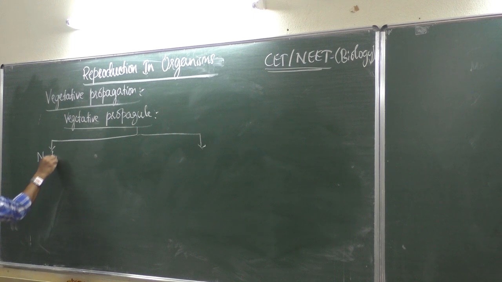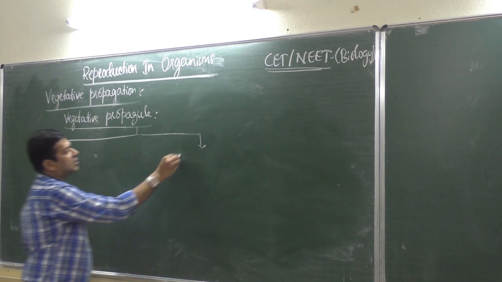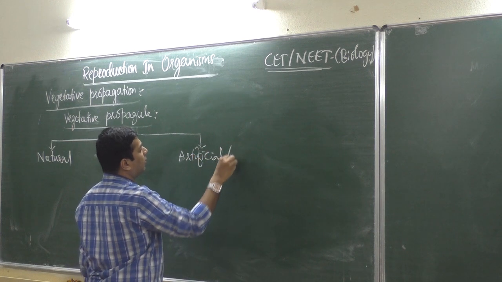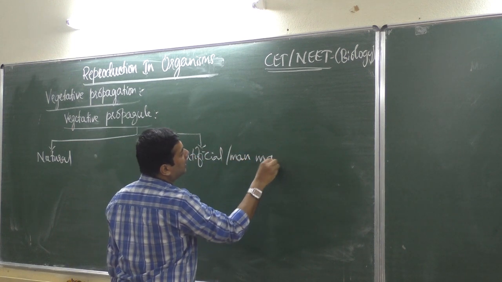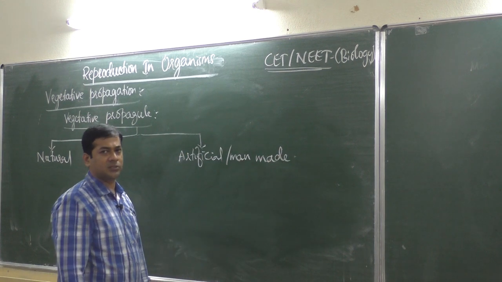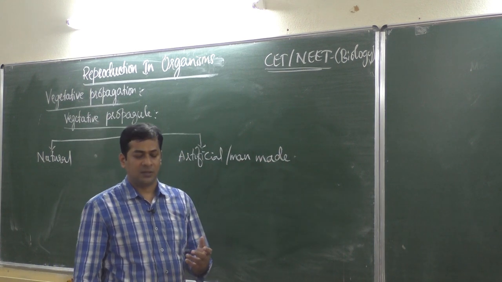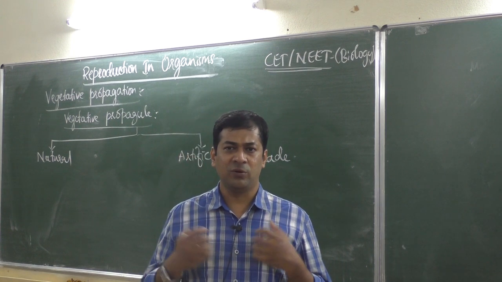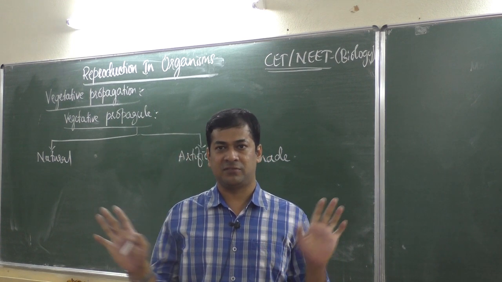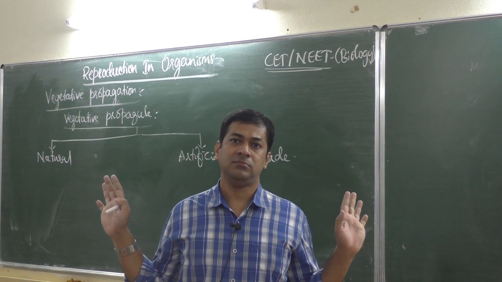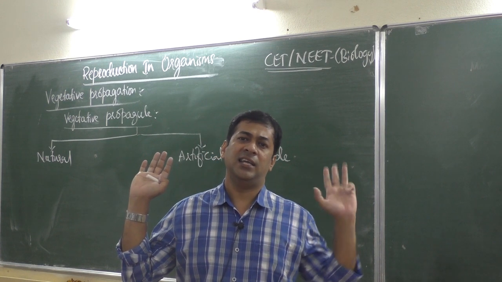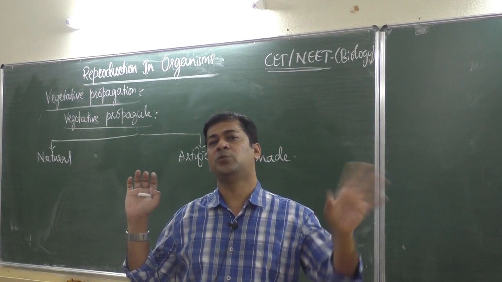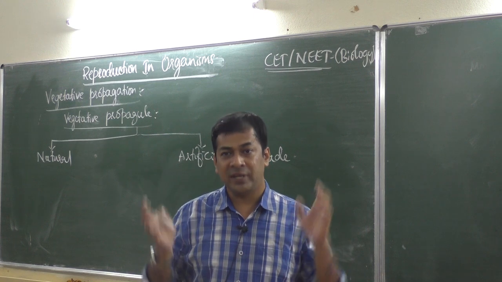Natural vegetative propagation, the other one is artificial, or man-made vegetative propagation. Natural means human beings' interference is not there. We don't interfere with the function of the plant. We don't touch the plant. Naturally, leaf produces an entire plant, stem produces an entire plant, root produces a new plant without human beings touching that.